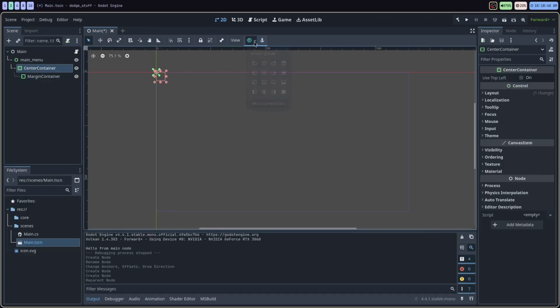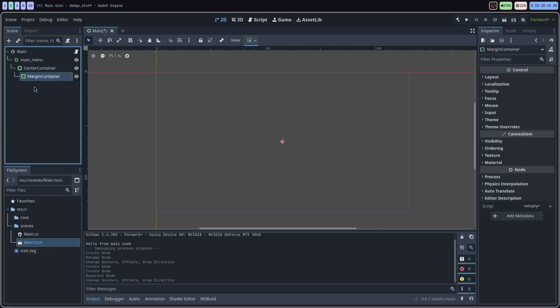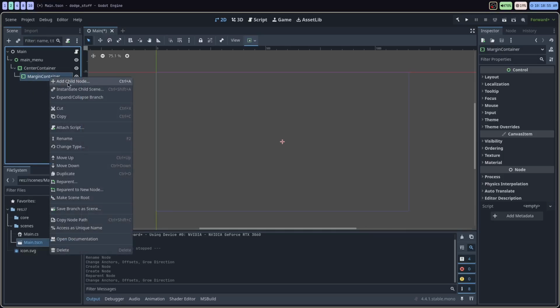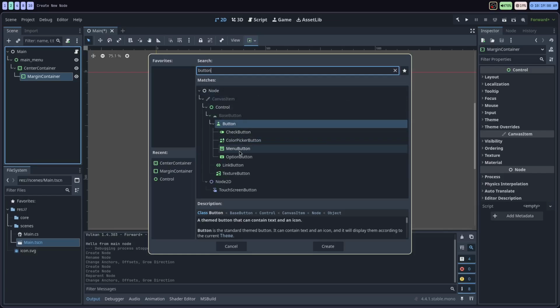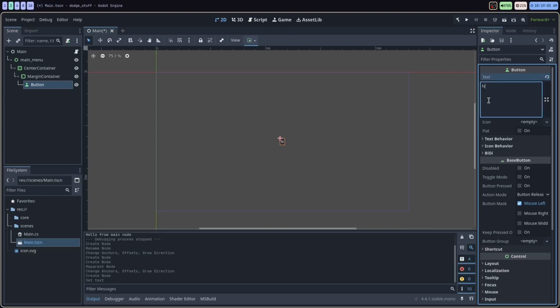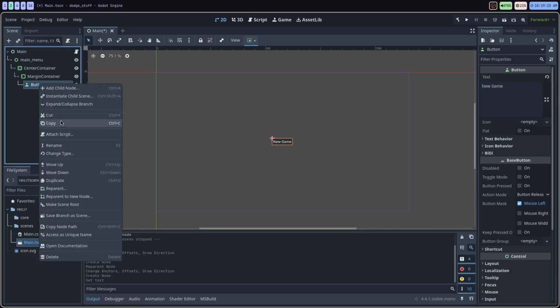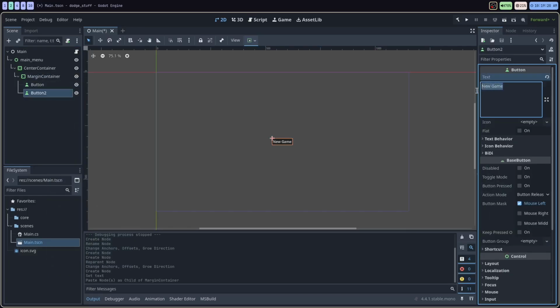So the center container, I actually got it set to the full rectangle. The margin container, I'm going to right click the margin container. We're going to add some buttons. We're going to look for button in here. I'm going to just click button. That's the first button. This is going to be new game. And I'll just copy this, paste that right in here. I'm going to change the text of this button to the exit button. This is going to be the exit button.